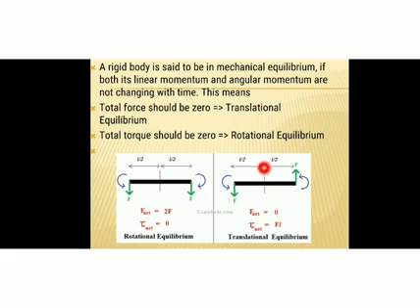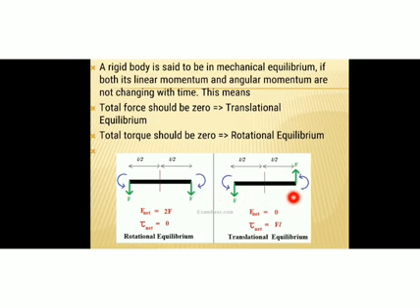Now consider this situation. Here on one end of the rigid body, force is acting in the downward direction, and on the opposite end, force is acting in the opposite direction. So here two equal and opposite forces are there. These two equal and opposite forces give rise to torque. So there will be a net torque. But at the same time, what will be the total force?